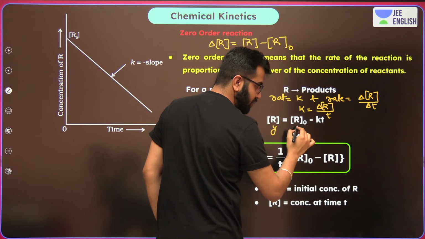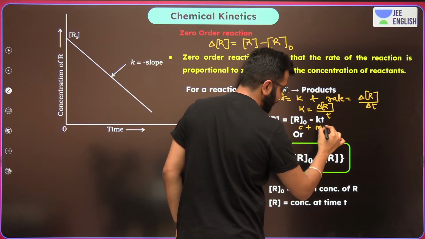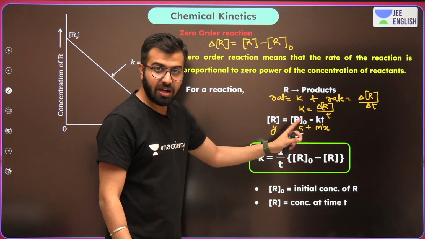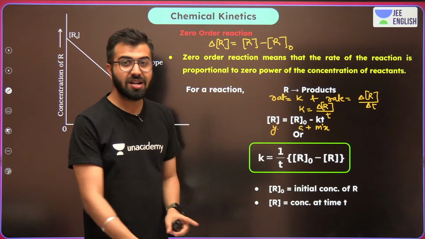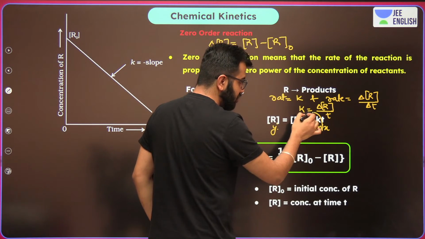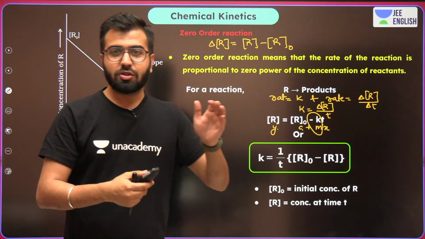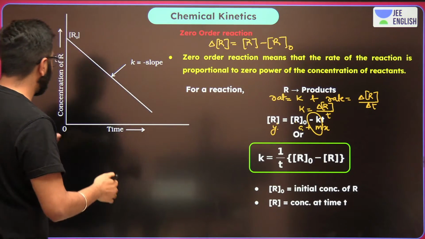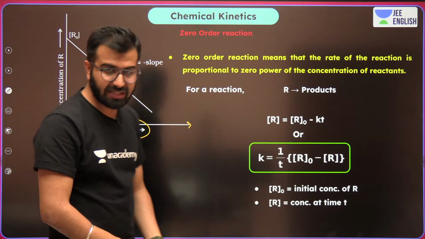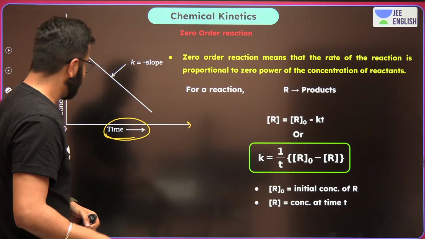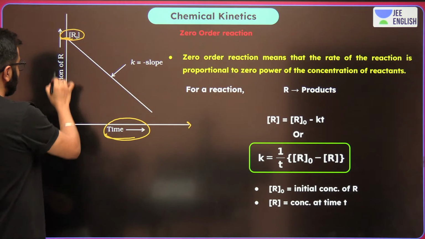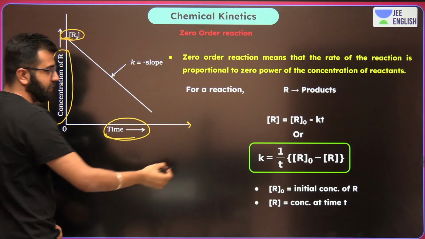Y is equals to C plus mx. If I keep time on the x-axis, this R naught becomes an intercept, and R, the concentration of reactant, on the y-axis. What's going to happen? The slope that I am looking at is going to be minus K. Minus means the slope is going to go down. So this is what we are looking at. On the x-axis, we are actually having time, right? This value is R naught, this intercept. This on the y-axis is the concentration.